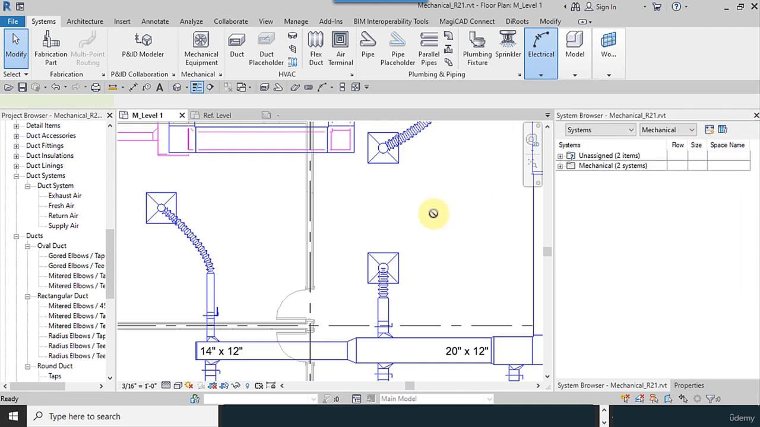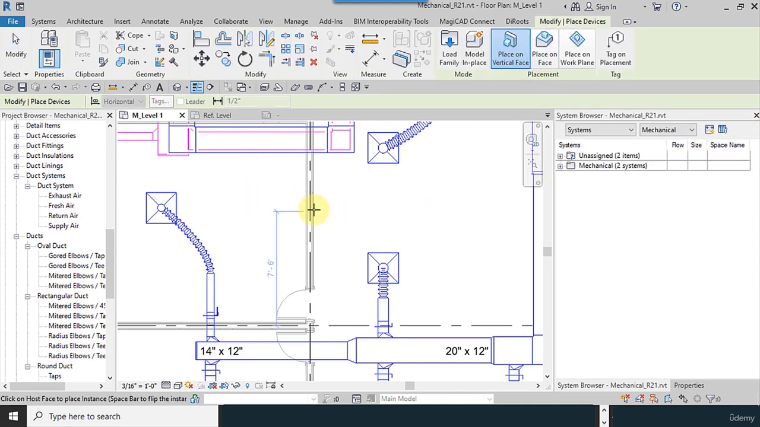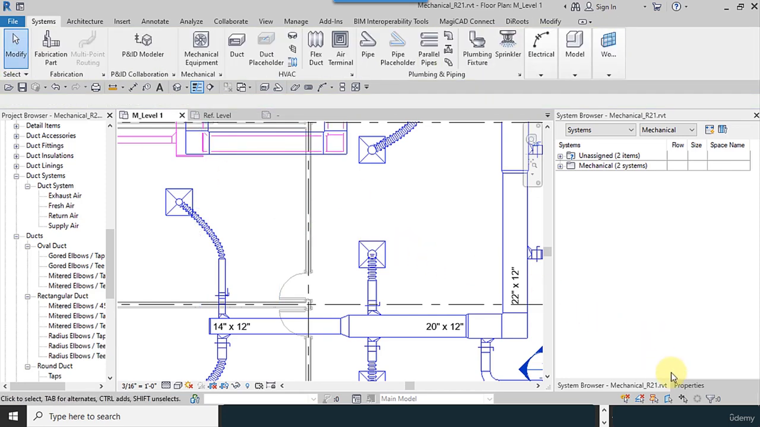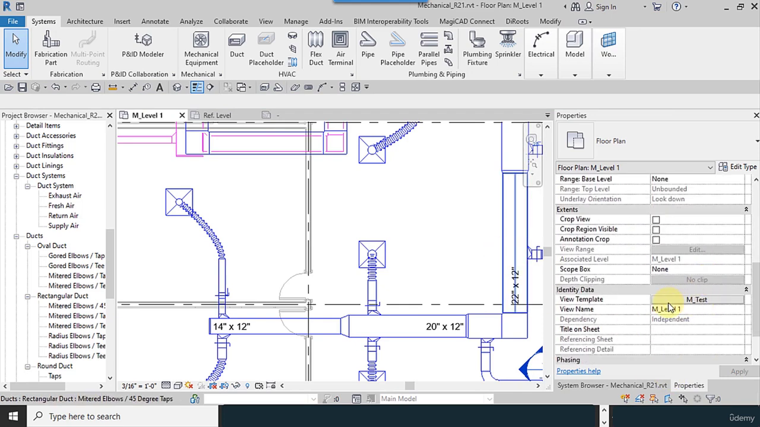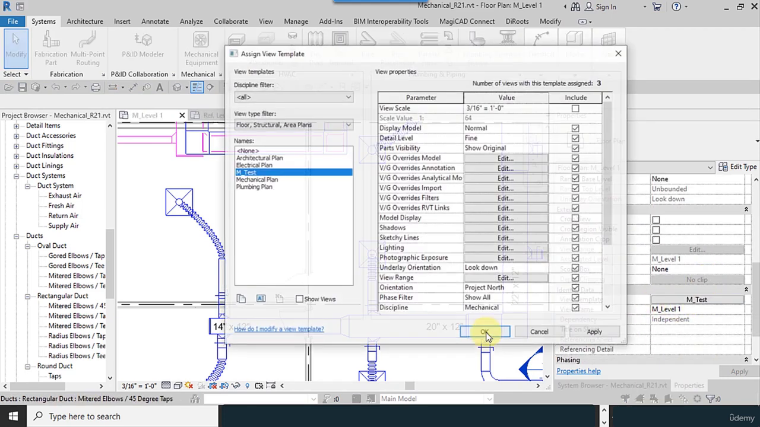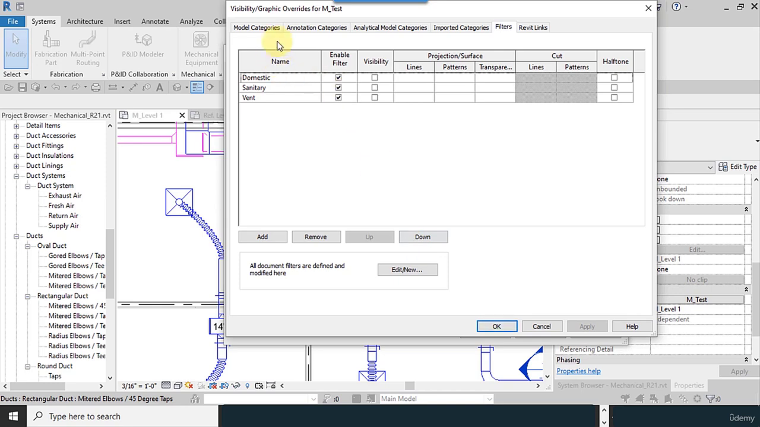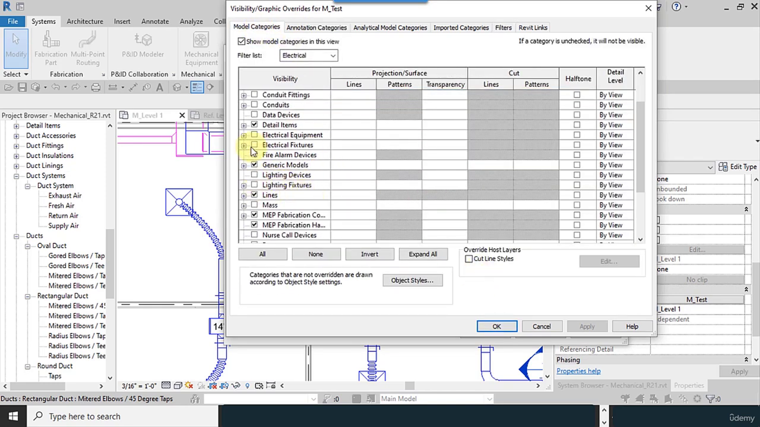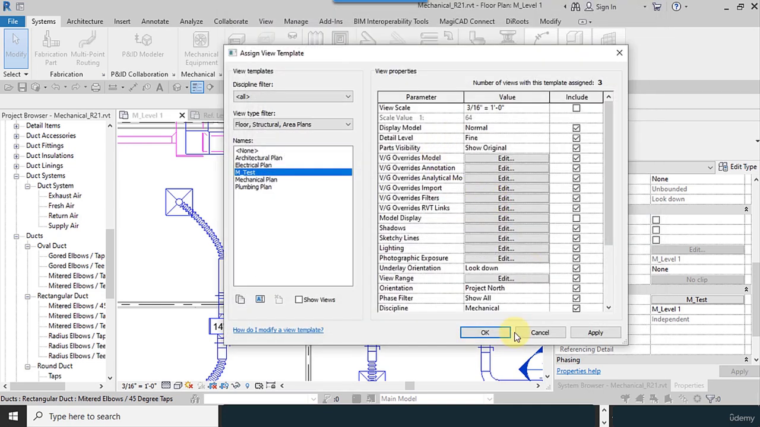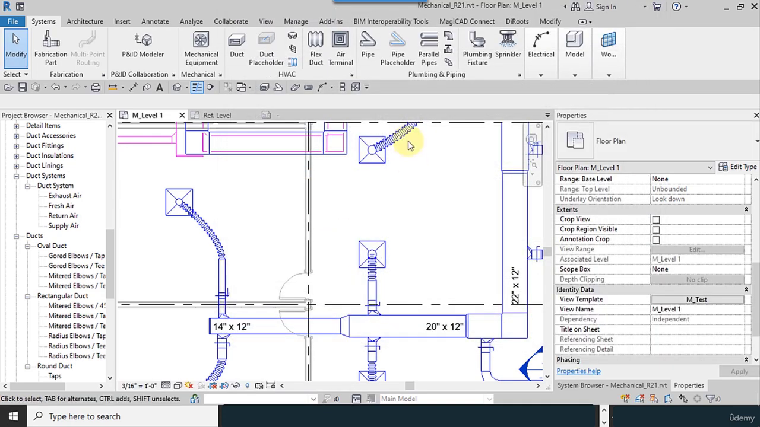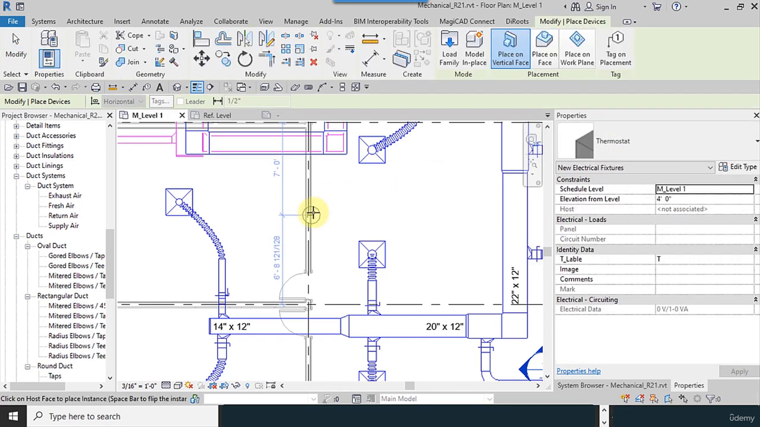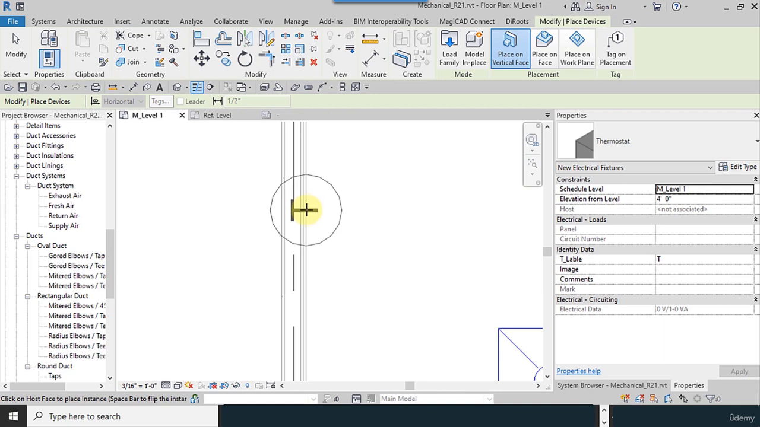I select the electrical fixtures. Okay. So it's not being shown. So I have to go to the properties window, view template. Here, electrical fixtures must be enabled. Okay. Again, I have to select the electrical fixtures. Now we can see that.